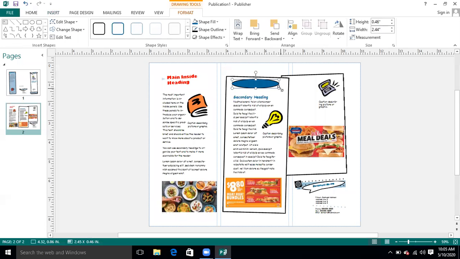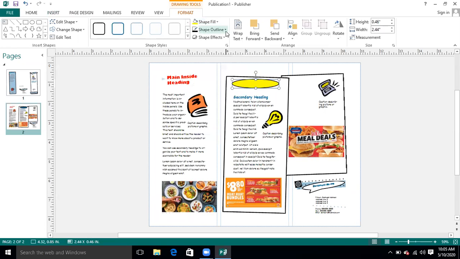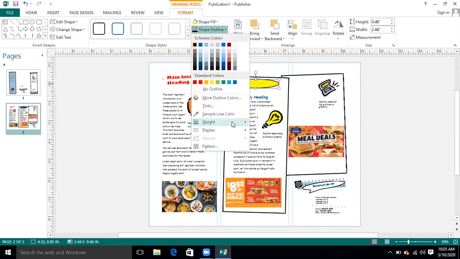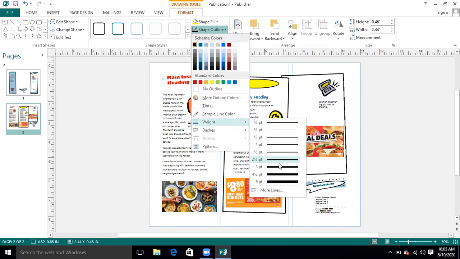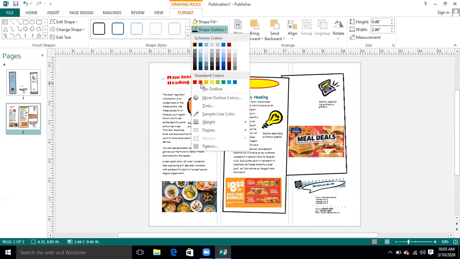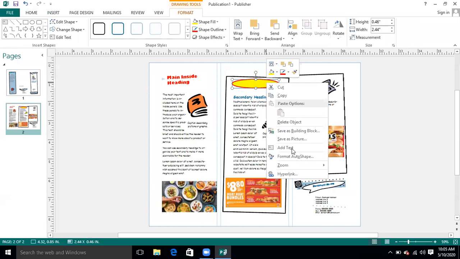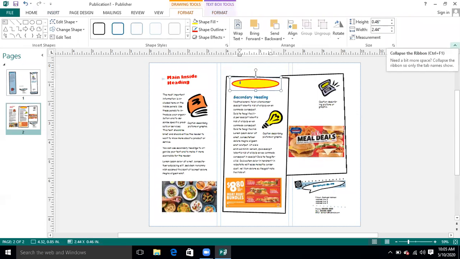We have seen these all things last time. Go to the fill shape option, give it some color. Go to the outline option, increase the thickness of the outline. Let's suppose I want to have this outline. And you can change the color of the outline. For example, if I give the red color to this outline, you can right click on it and type edit text, add text, and you can type text over here, deals offered.